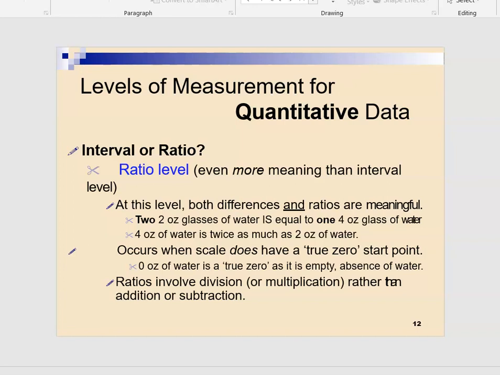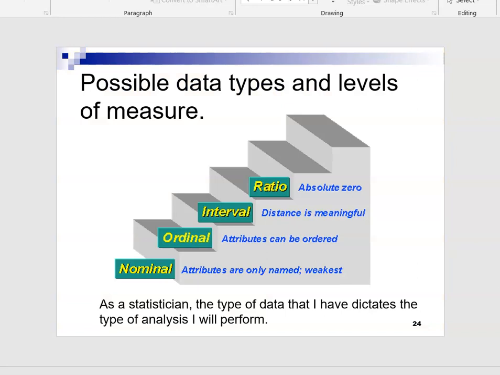So to understand, qualitative has 2 levels, nominal and ordinal. Quantitative has 2 levels, interval and ratio, so these are the 4 levels of data measurement. It is summarized in the next slide. Nominal is the lowest and weakest level of data, because you cannot perform any mathematical or logical operations. Ordinal, you cannot perform mathematical operations, but you can perform relational ones, you can put them in order or ranks. Interval, you can perform the logical or relational operations and the subtraction. And ratio, absolute zero is present, and you can perform all the mathematical and relational operations.